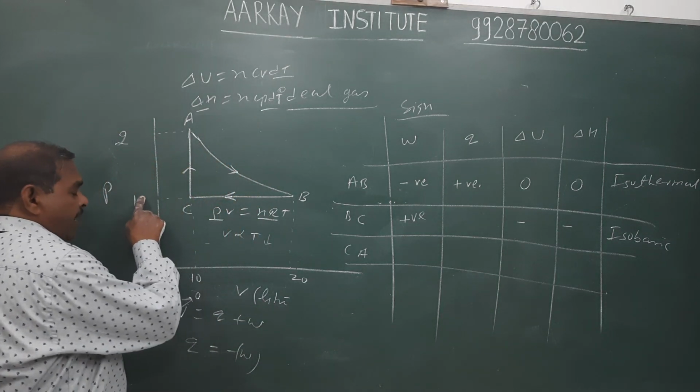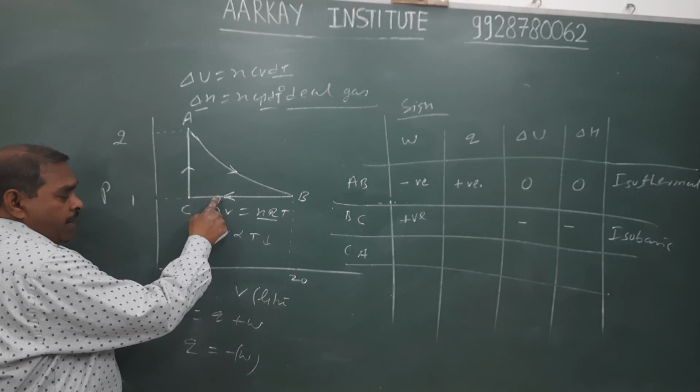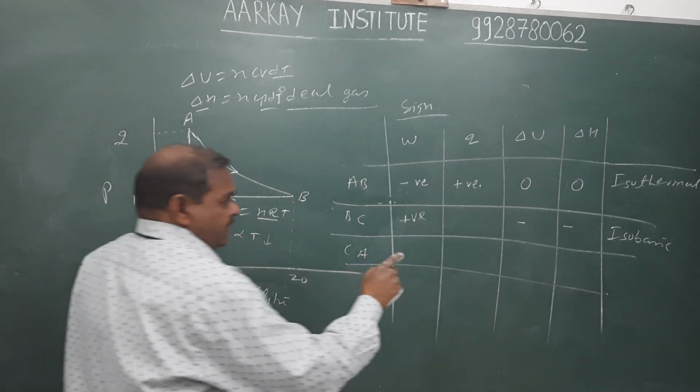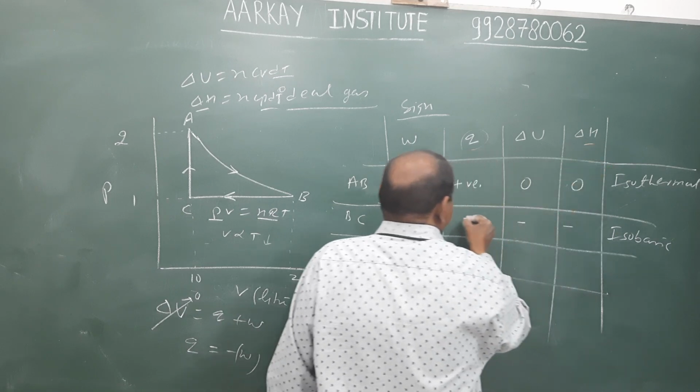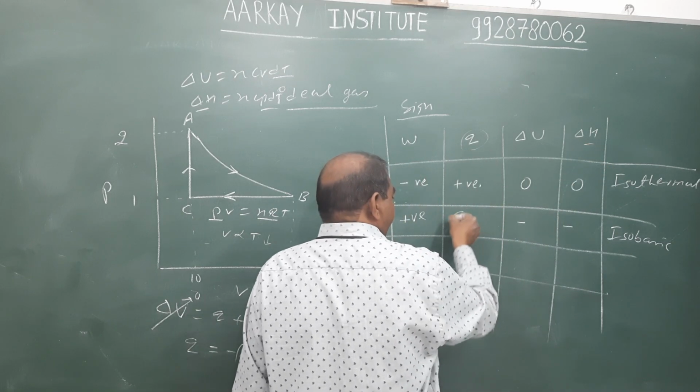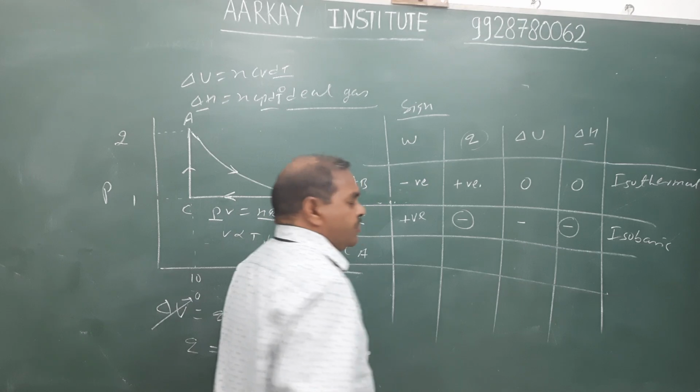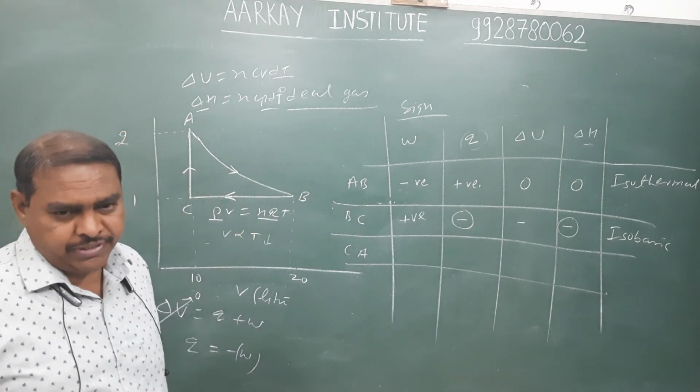In an isobaric process, the change in heat energy equals the change in enthalpy. Therefore, its sign is also negative and its magnitude equals the magnitude of the enthalpy change.